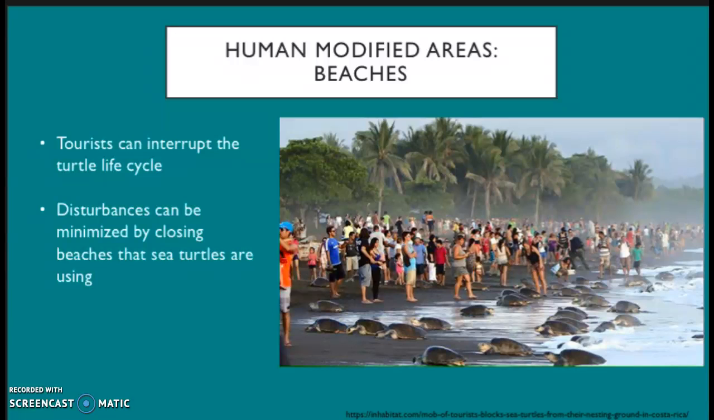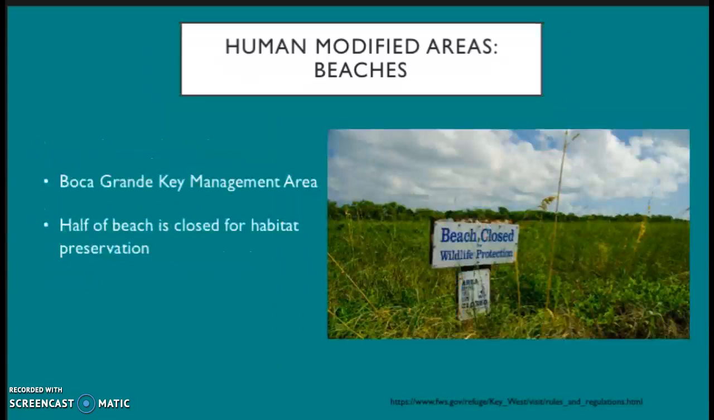Disturbances to beaches can be minimized by closing areas of beaches from public access, either year-long or between times in which sea turtle eggs are laid and hatched. Conservation of sea turtles could also involve public education, where there's education for people about the dangers of interrupting the life cycles of turtles. Currently, there are areas within the Florida Keys National Marine Sanctuary that are being conserved in this way. The Boca Grande Key Wildlife Management Area employs this method by limiting public access to half of the beach on these management areas in order to protect endangered and at-risk birds who use the beach as their habitat.